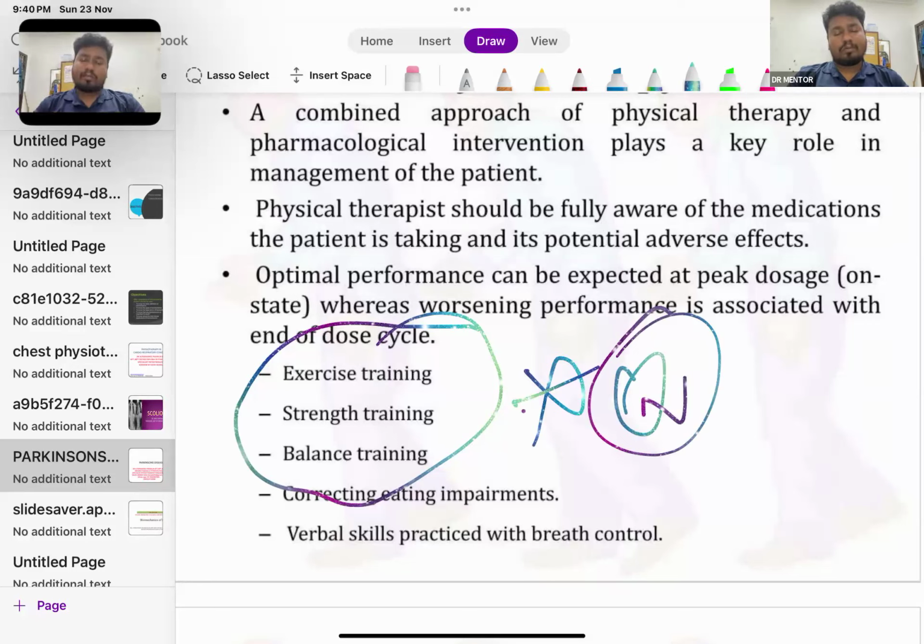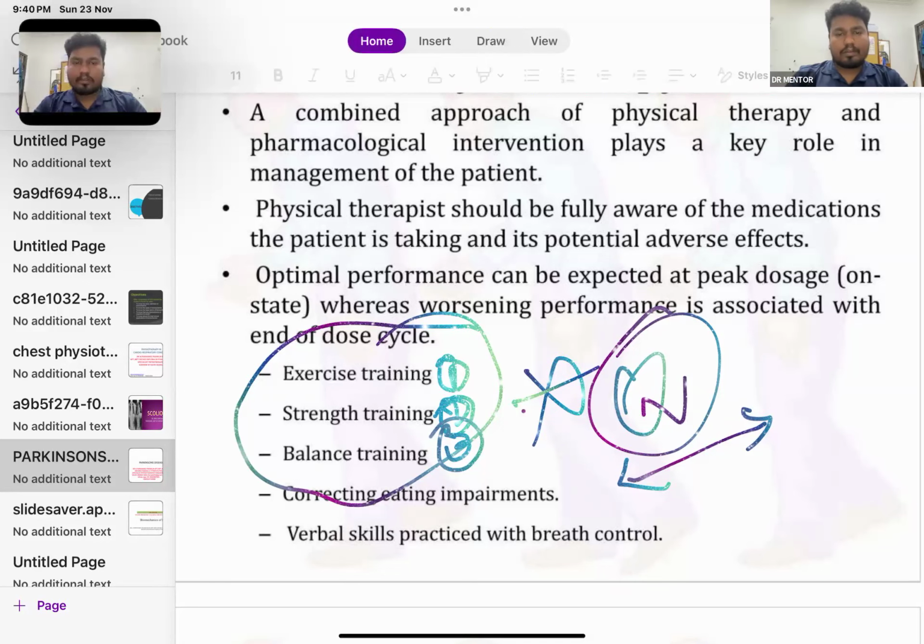So sometimes you may get this with the physiotherapy management. Okay, they will add an extra option which is not at all related to Parkinson's. So you need to know these 1, 2, 3. Okay, so they will add a fourth option extra, and they will ask which is not related to Parkinson's, so you can identify. Okay, clear?